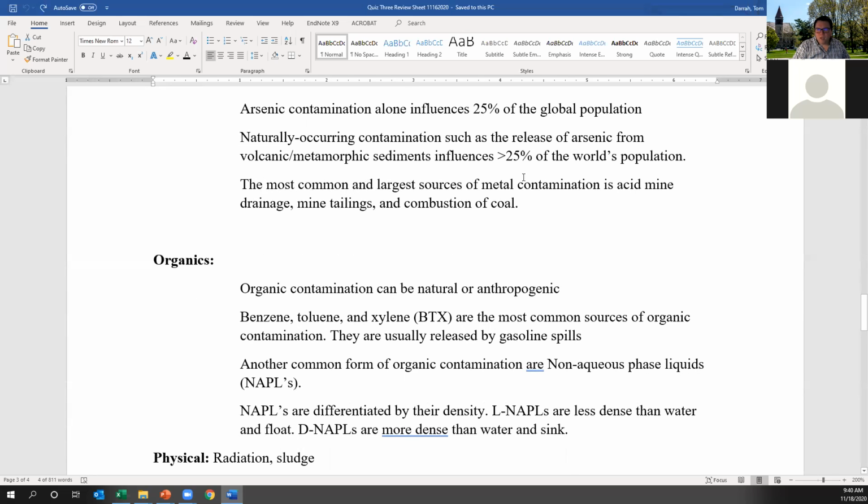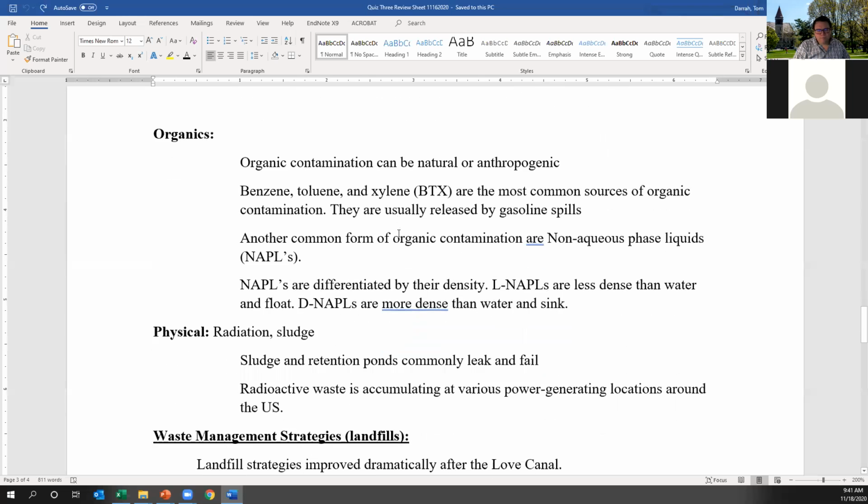So again, the most common and largest source of metal contamination is acid mine drainage, leaching from mine tailings, the combustion of coal in general, and now also the storage ponds for fly ash or those combustion materials are now known to lead to major metal contamination, particularly in areas like Tennessee, North Carolina, and Eastern Ohio, where a lot of the acid mine drainage occurred. They're now filling in those areas with coal combustion residue, which is creating a whole other wave of metal contamination.